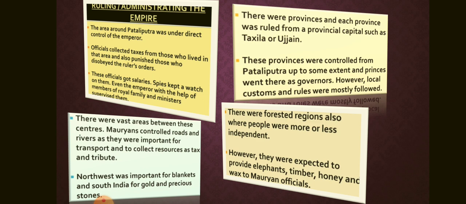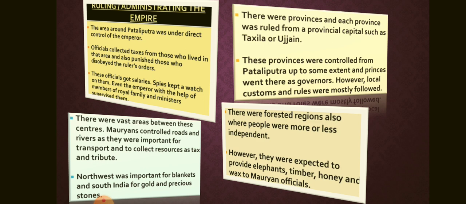There were other areas or provinces. Each of these was ruled from a provincial capital such as Taxila or Ujjain. Although there was some amount of control from Pataliputra and royal princes were often sent as governors, local customs and rules were probably followed. Besides these, there were vast areas between these centers.